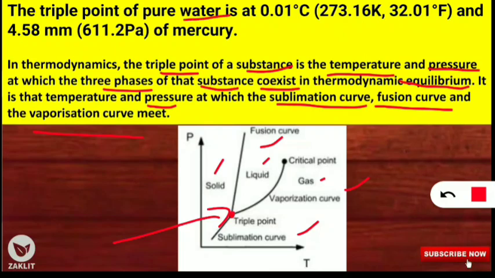So here the triple point for every substance varies. For pure water, it is 0.01 degrees Celsius or approximately 273 Kelvin, which is also known as 32 degrees Fahrenheit, and it is 4.58 mmHg, that is the pressure of the triple point of pure water. In Pascal you can say it is 611 Pascal. So this is important. I hope you have noted down. Let's move on to the next question.